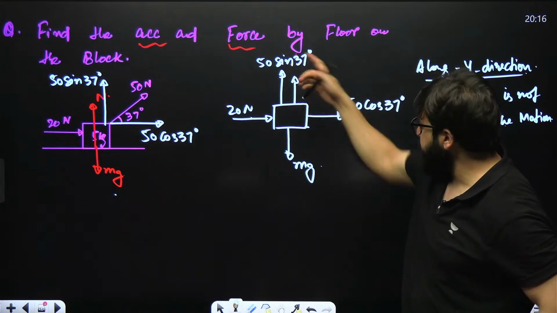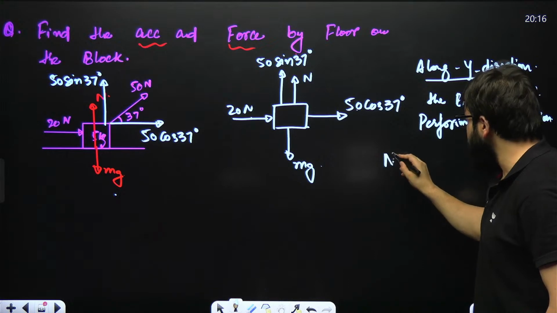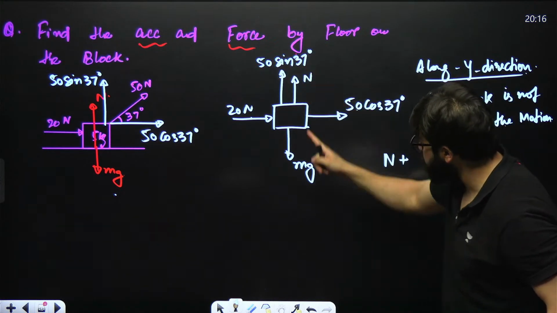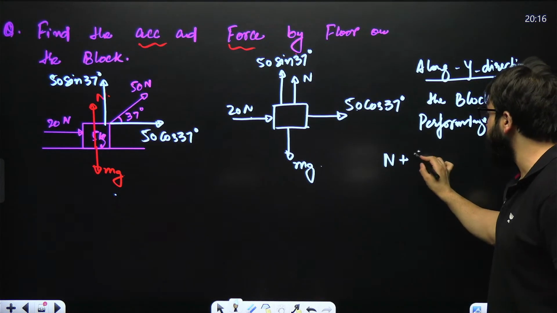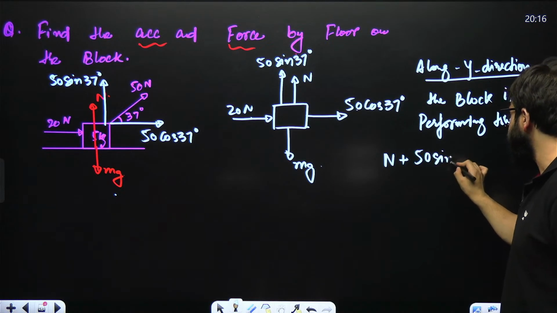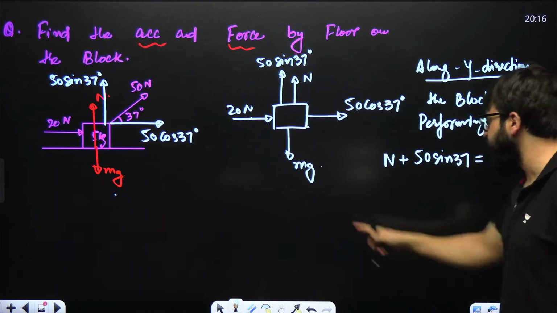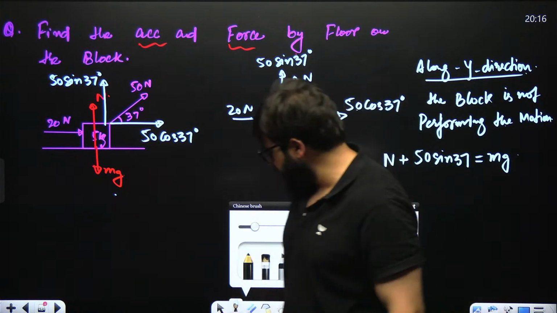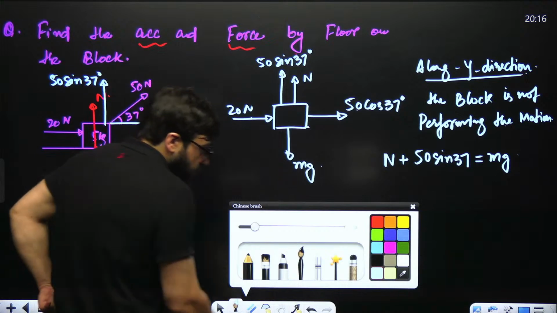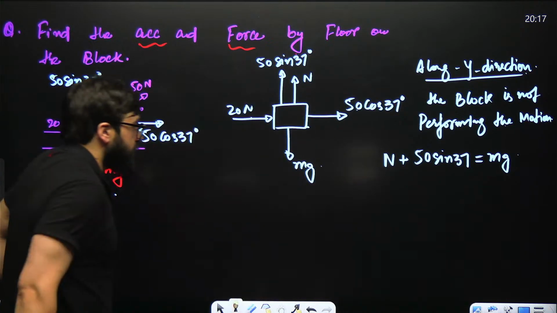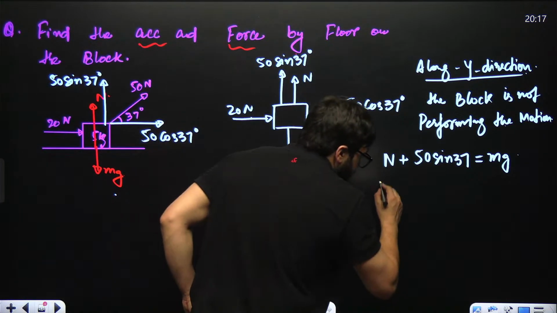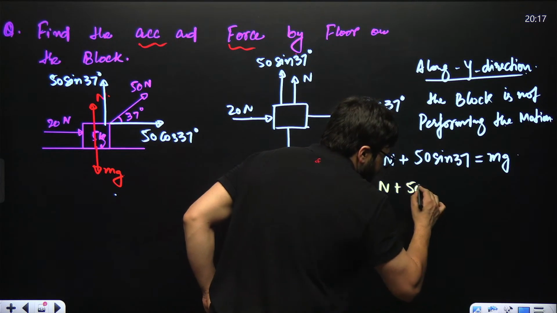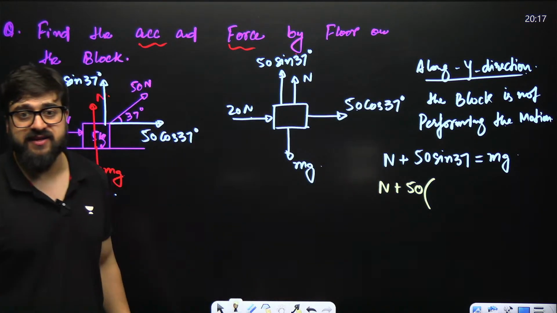So in that case, N plus 50 sin 37 will be equal to m into g. Can I write over here N plus 50 times sin 37?